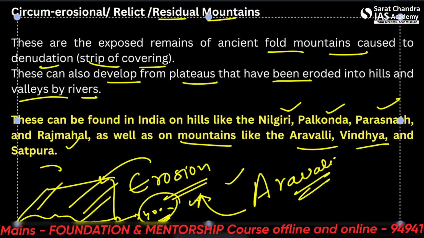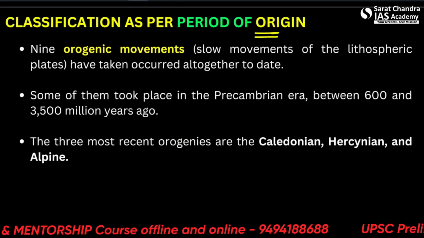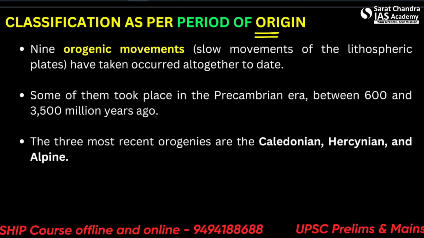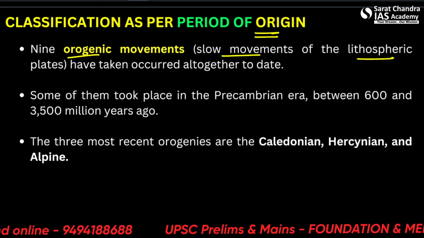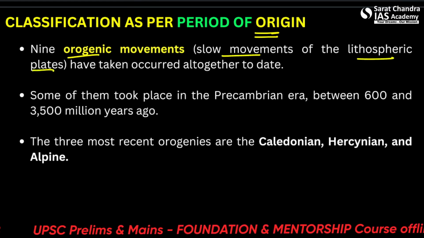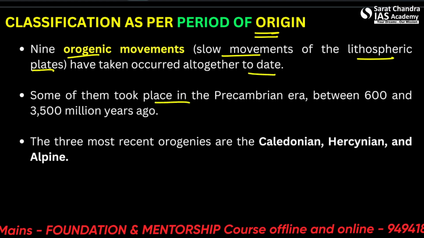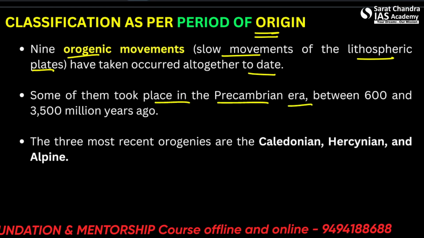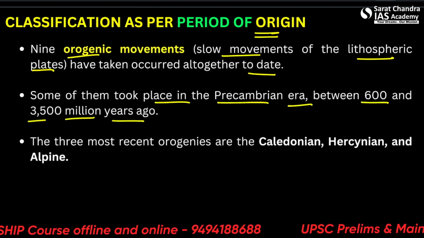Let us also see now classification as per the period of origin. So 9 orogenic movements. What are orogenic movements? They were slow movements of the lithospheric plates which help in formation of the mountains. So they have occurred altogether to date. Some of them took place in the Precambrian era between 600 and 3500 million years ago. Alright.